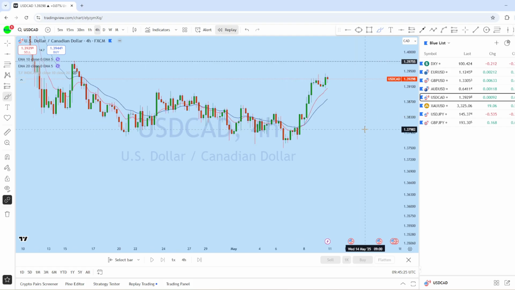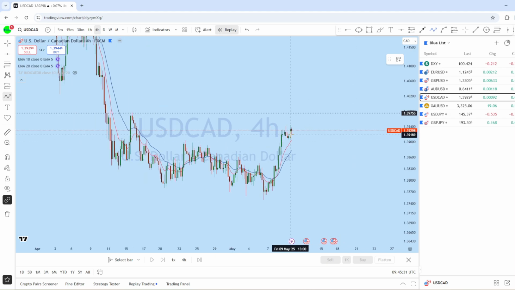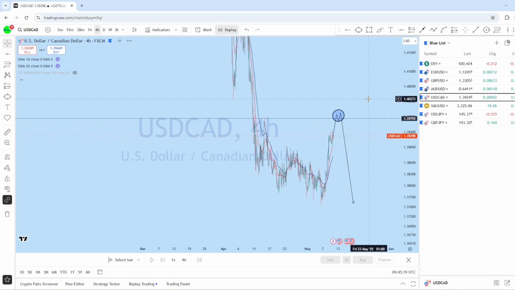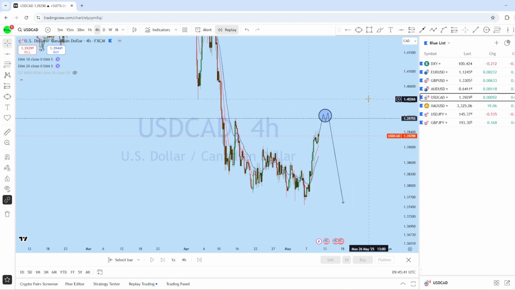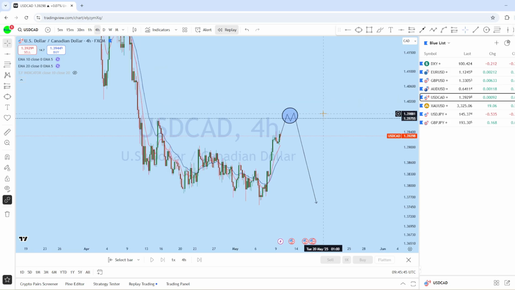Now looking at the 4-hour chart here on dollar CAD, what we can expect is that the market potentially bounces, grabs liquidity, and then trends back down again in the major direction. This is where on dollar CAD, as soon as we find a suitable entry, we will be looking at going short from that low zone after price action confirmation with a high probability trade setup.